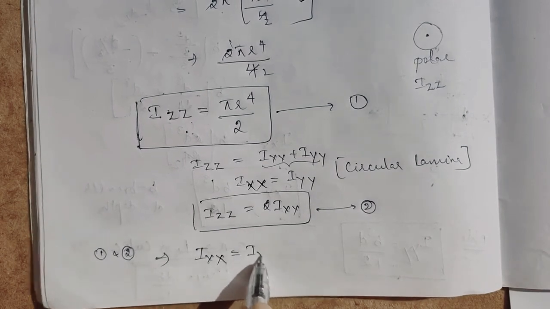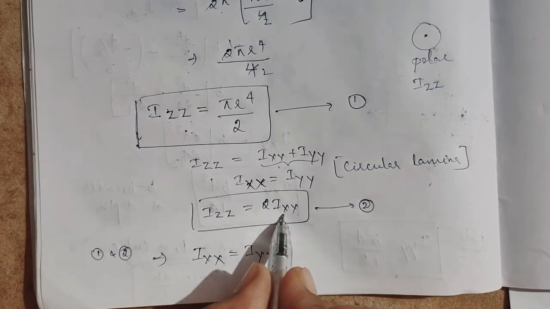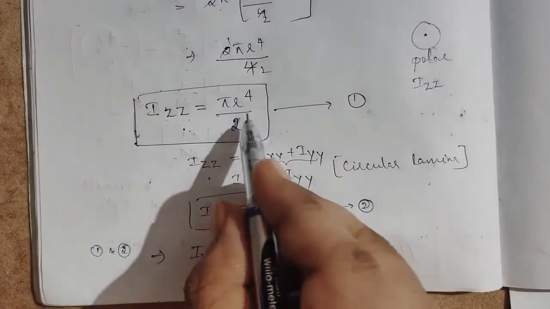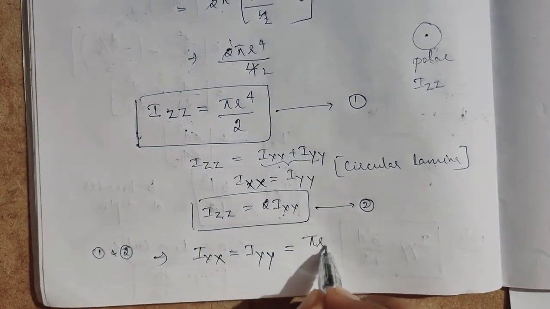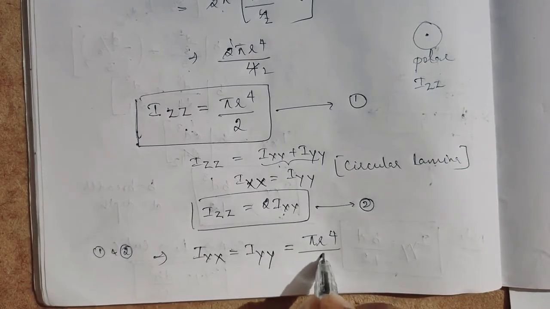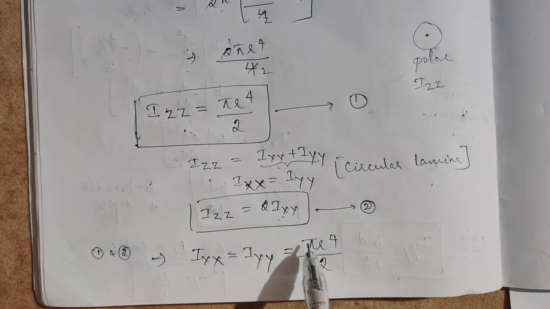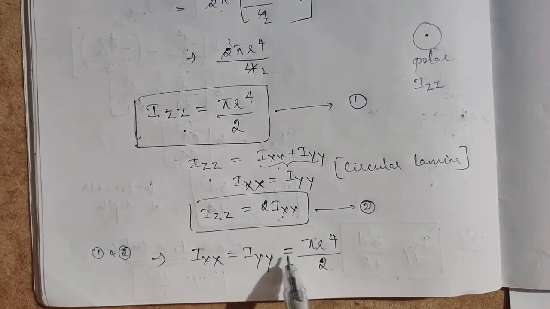Ixx or Iyy, either Ixx or Iyy, it is nothing but Izz, pi r to the power of 2. Okay, pi r to the power of what? Ixx.